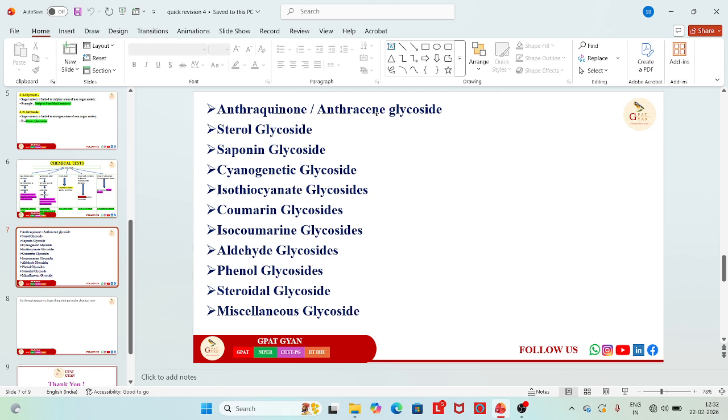And these are the chemical structures of the drugs, and according to that there are separate classifications, like cardiac glycosides are the digitalis and all, anthraquinone, senna, sterol glycoside, saponin glycoside, cyanogenetic glycoside is bitter almond, isothiocyanate, coumarin, isocoumarin, aldehyde, etc. Phenol, vanillin is an example. Like that, please go for the drugs very well.